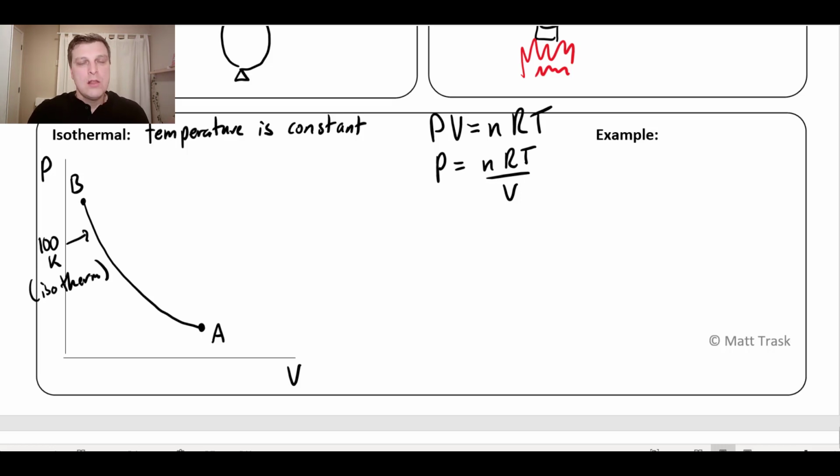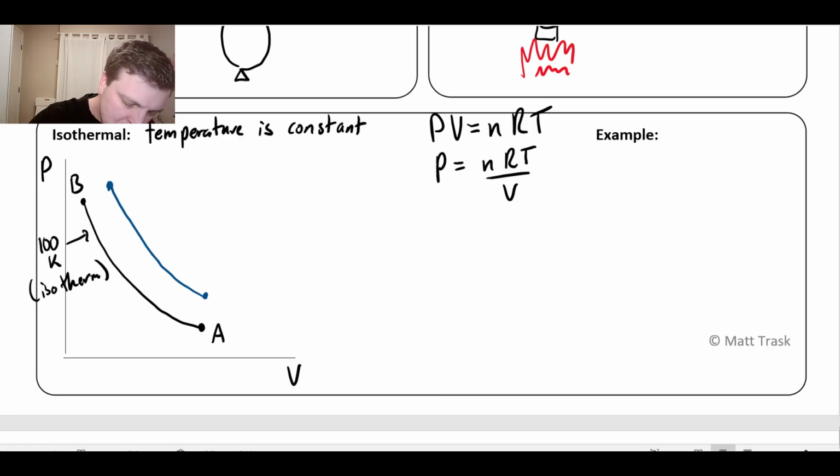I don't know. The thing to keep in mind is what would happen if we had another isotherm on this graph. For example, this isotherm is at 100 Kelvin. What would it look like if I had an isothermal process at, say, 500 Kelvin? Well, it's not correct to call it parallel, but that's kind of how my brain wants to see it.